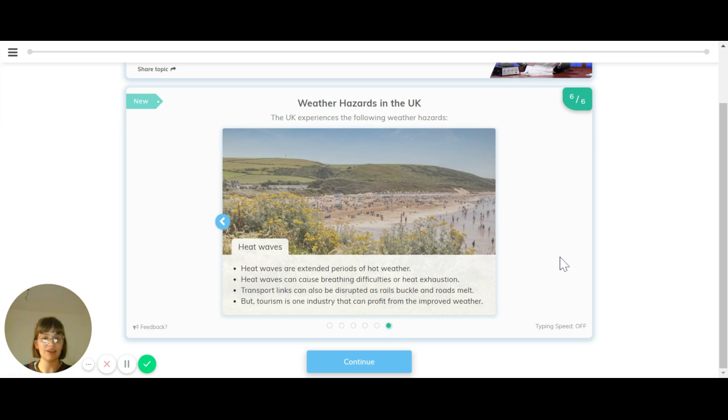And finally, there's the risk of heat waves. Heat waves are extended periods of hot weather, which cause breathing difficulties or heat exhaustion. Transport links can be disrupted as rails buckle and roads melt. But tourism is an industry that can profit from the improved weather.